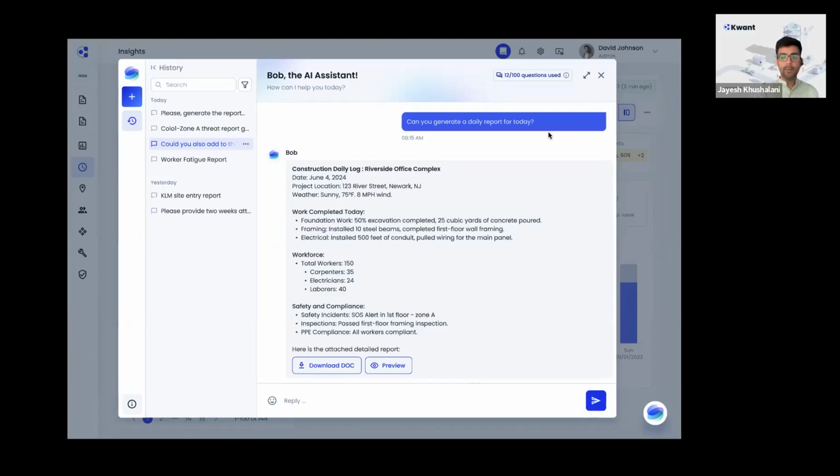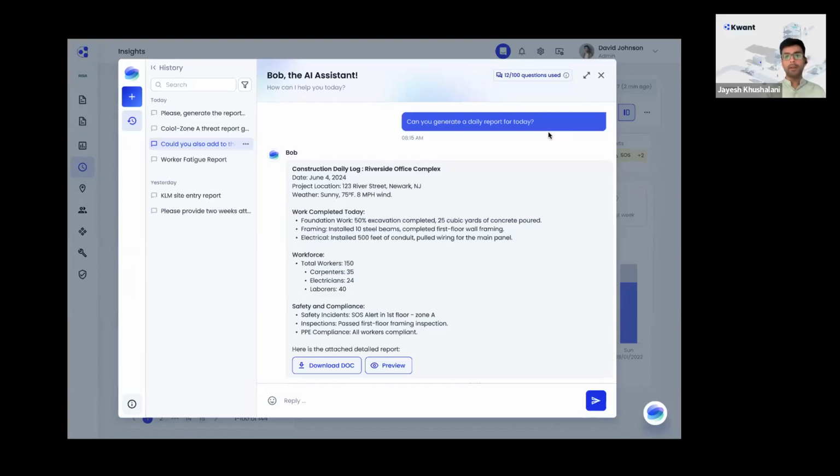And any safety and compliance related things, like let's say you had a near miss alert on some floor, or you had an SOS alert on floor 1, or we are going to integrate with Procore or other tools where you record your safety observations, so you can also get a summarized report of that.